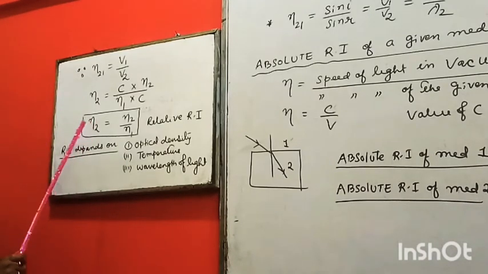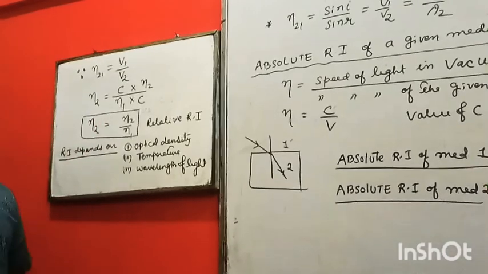So many numericals will come from this concept. And the last, refractive index depends on optical density, temperature, and wavelength of light. Okay? So that's all for today. Okay? Thank you.